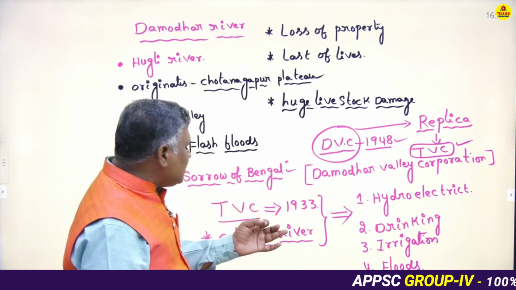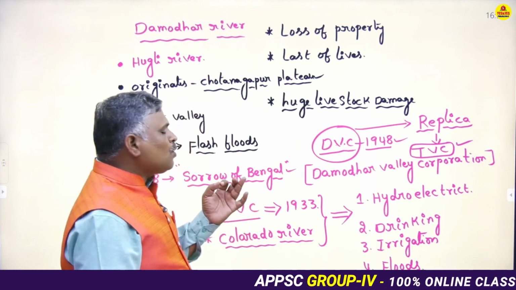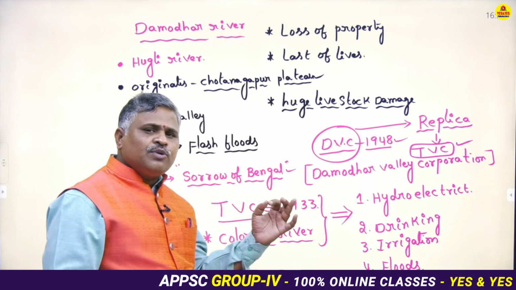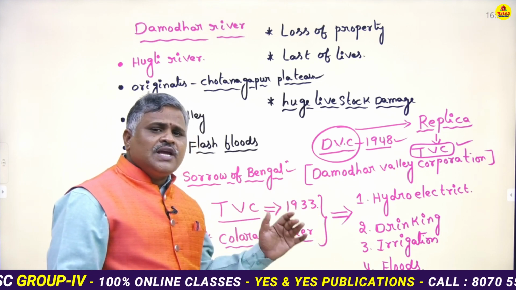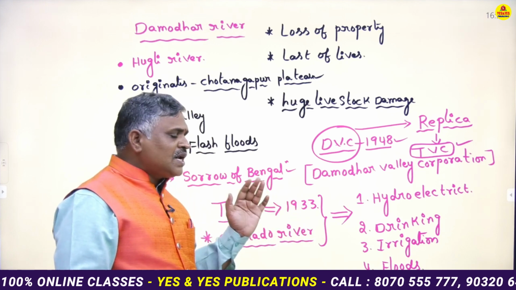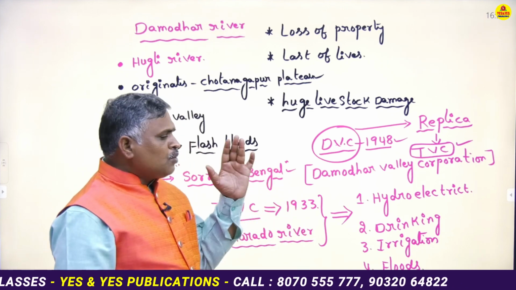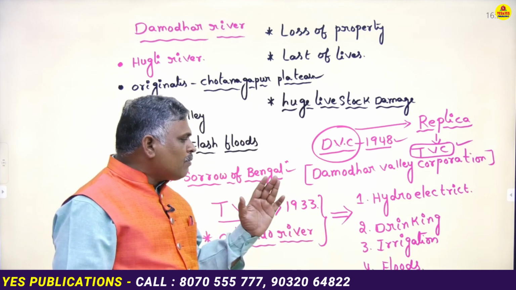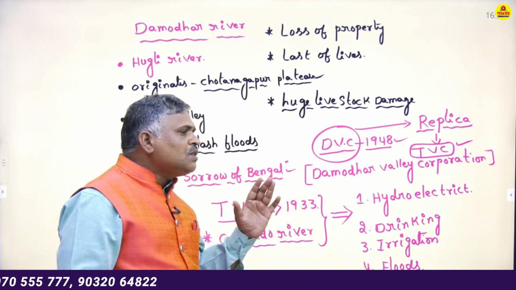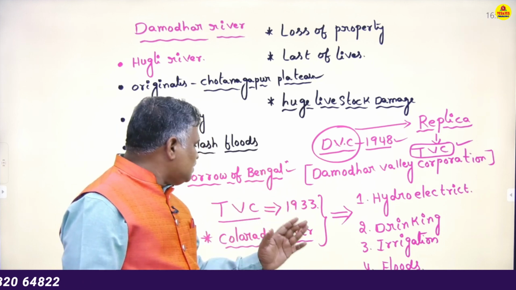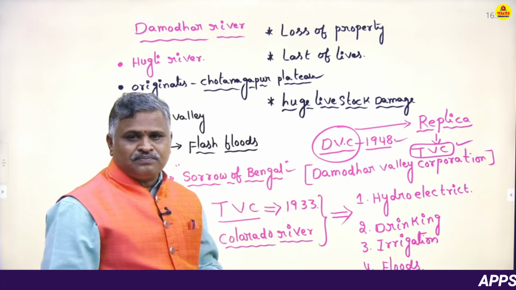It was set up in 1933, built across the Colorado River in the central plains of the United States of America. What are the main objectives of Tennis Valley Corporation? To produce the ideal power, to provide the drinking water, to provide the irrigation water, to control the floods. These are the main objectives of Tennis Valley Corporation.